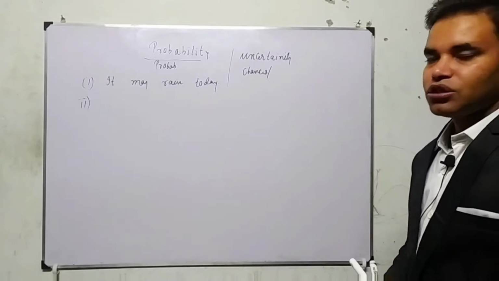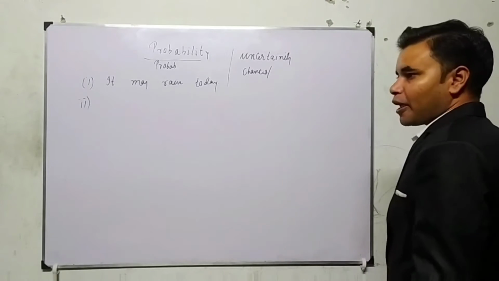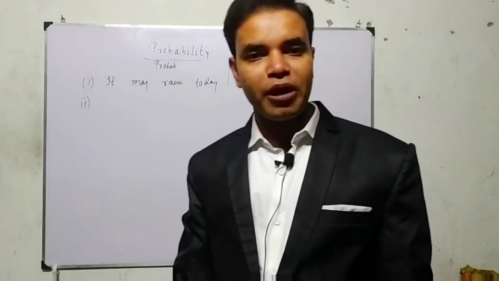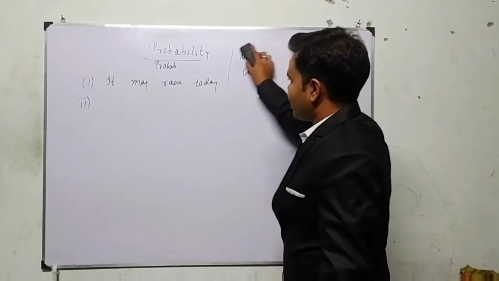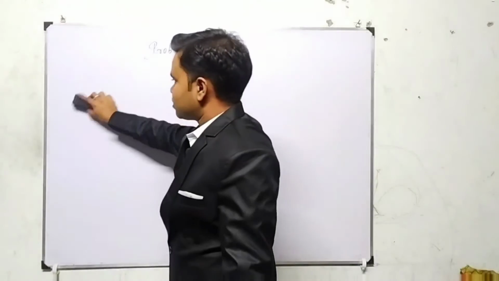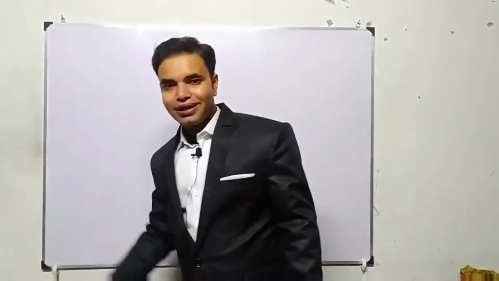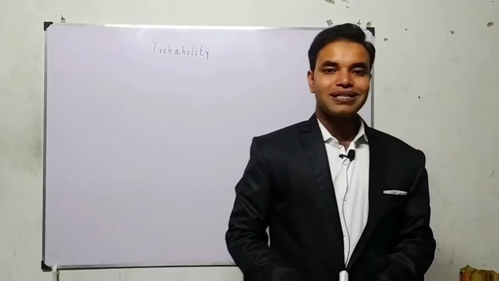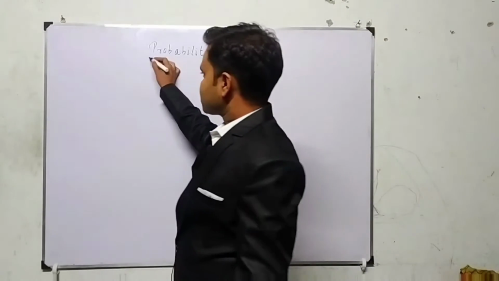In class 9 you will learn about empirical or experimental probability, and in class 10 onwards you will learn about theoretical probability or classical probability. So let us start.